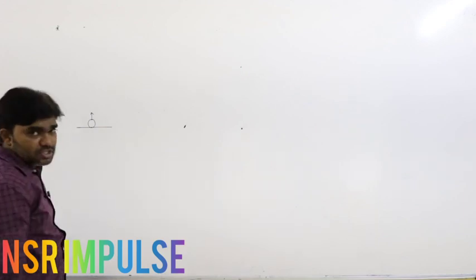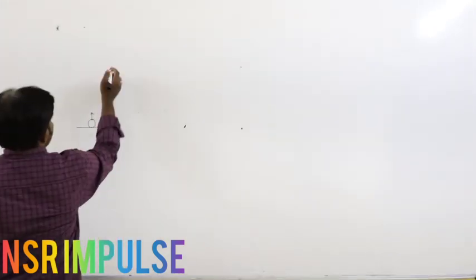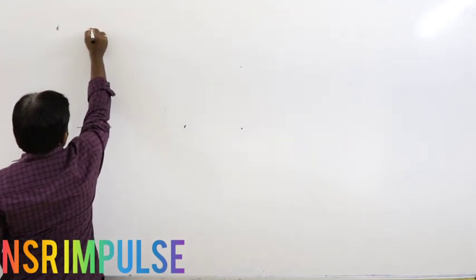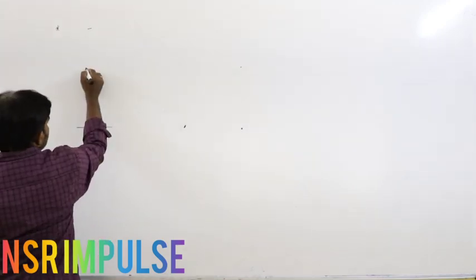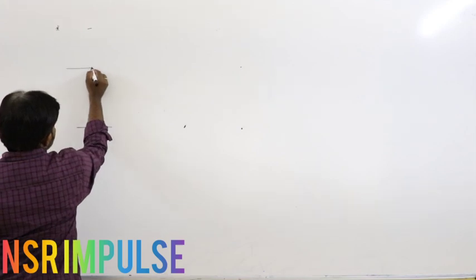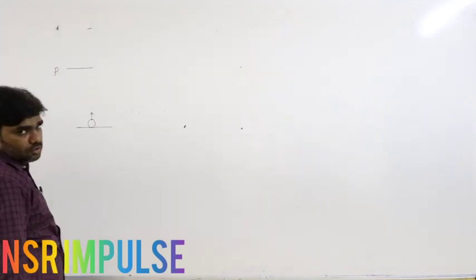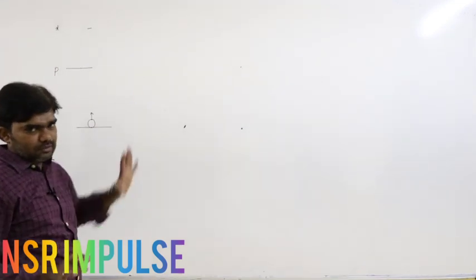Now the situation is, see here, for example, a body moving in the upward direction. Let us say the point P is a certain position in its path.